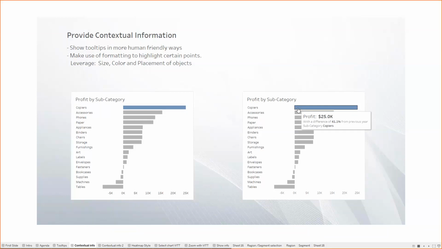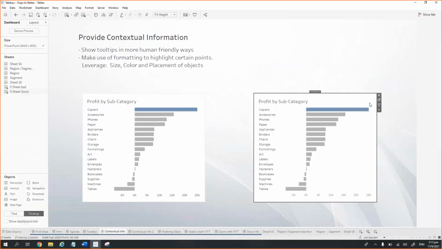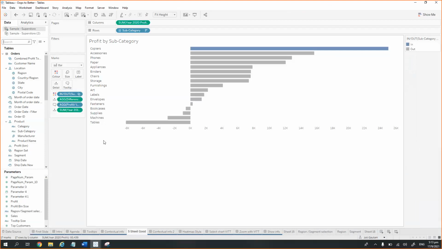That is something which is not visible on the visualization, but in tooltips we can add calculated fields which are not available in the visualization. So this is the way we can make a simple tooltip look much more intuitive and user friendly. What we have used here is the size, color, and placement of the objects in the tooltips. Let me go to this particular sheet and show you how this has been done.